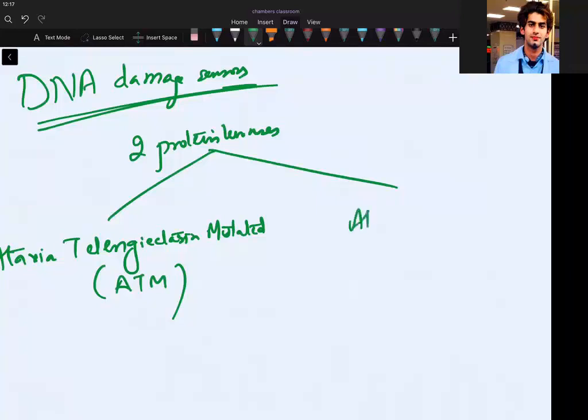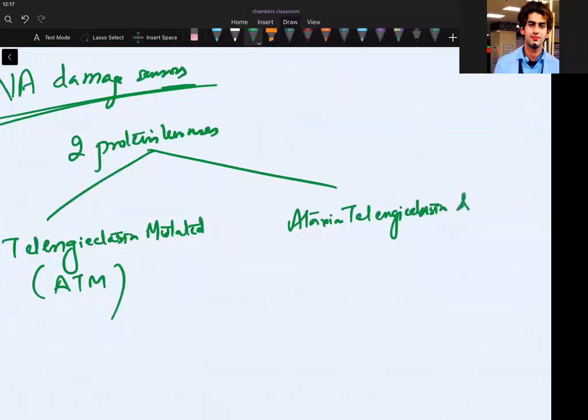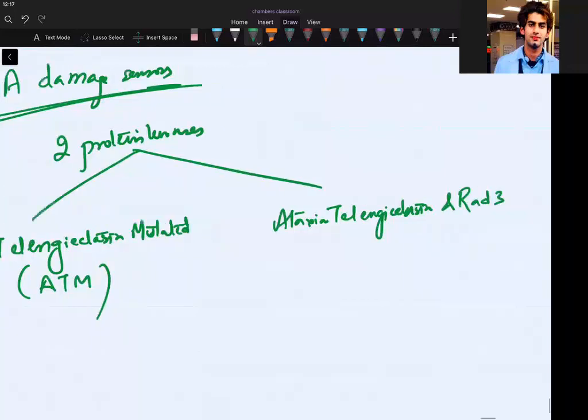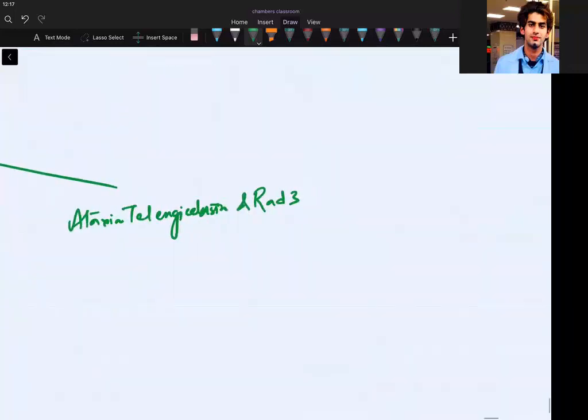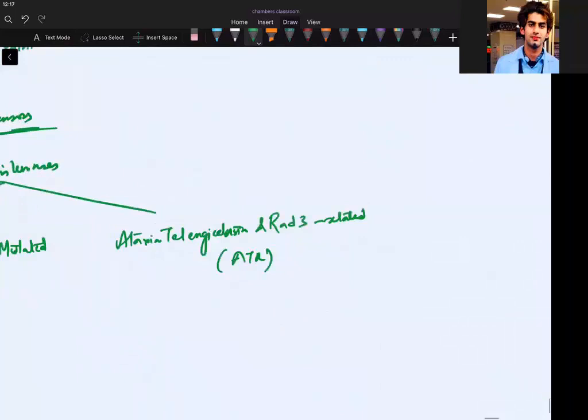That is ATR. Now, the function of these kinases is that they phosphorylate P53, and then they produce MDM2.